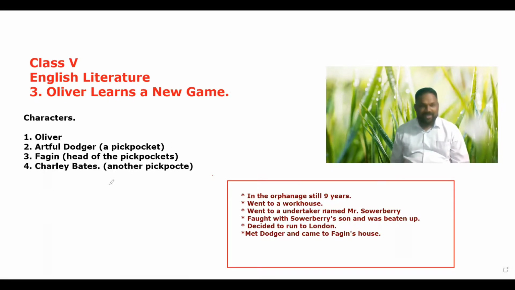There are four main characters in this story. They are Oliver, who is the main character. Then Artful Dodger. He is a person who finds Oliver and brings him to London. Artful Dodger is a pickpocket, and Fagin is an older man who is the head of these two pickpockets. Charlie Bates is also another pickpocket. So these are the four main characters in this.